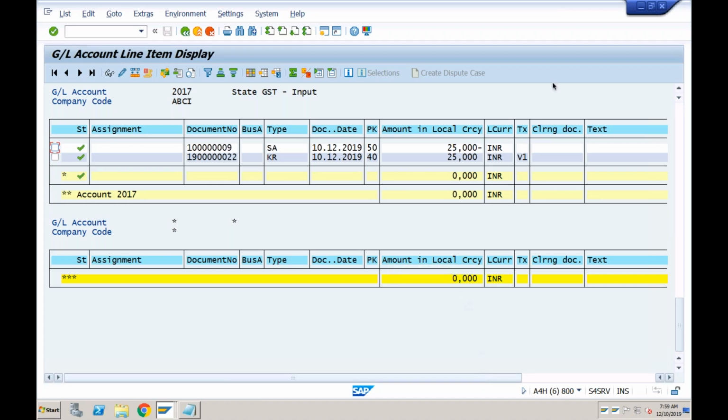Clear, Suganya? Oh, yes, Vikram. So FB41, I'm not saying that is the only transaction. You can use any transaction; FB50 also you can use to make this posting. So you have to specify the debit account, credit account, and you have to nullify whatever tax payables or receivables has a balance. Okay, Vikram, thank you.